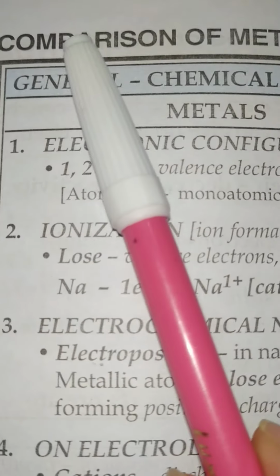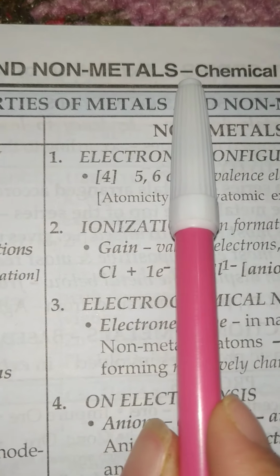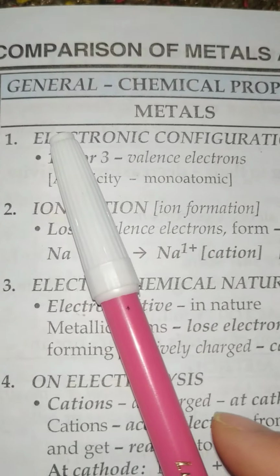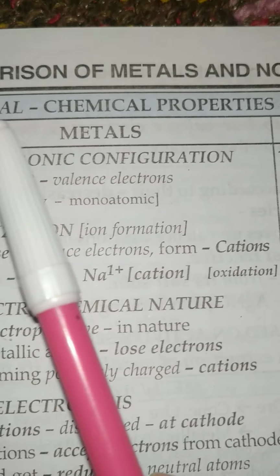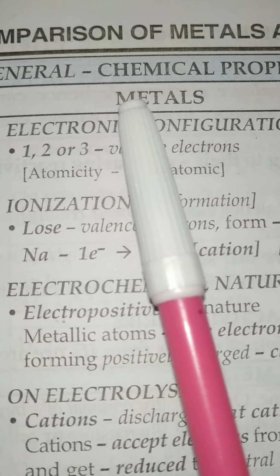Now the next topic which we are going to discuss is the comparison of metals and non-metals, and that is based upon the chemical properties. So here we will study about the chemical properties of metals and non-metals. So first are the chemical properties of metals.